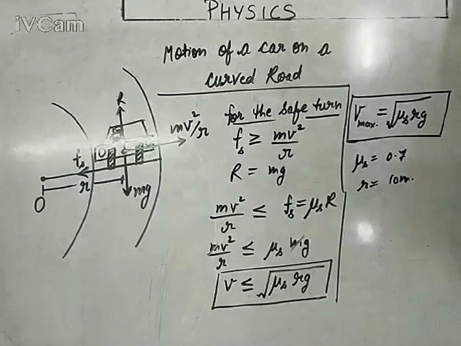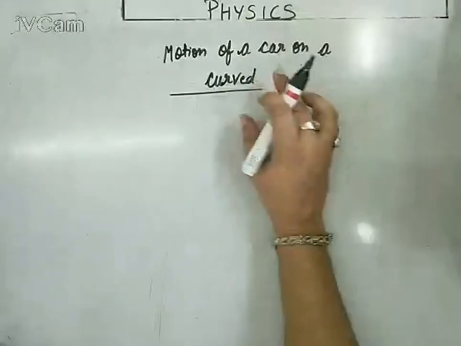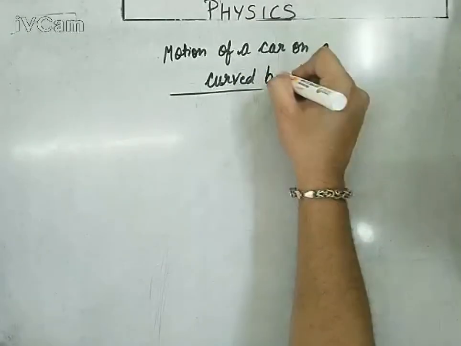Now how can we increase this safe limit of the speed without changing the radius of the track? How can we increase this? This is our next derivation. So our next application is motion of a car on a curved banked road.